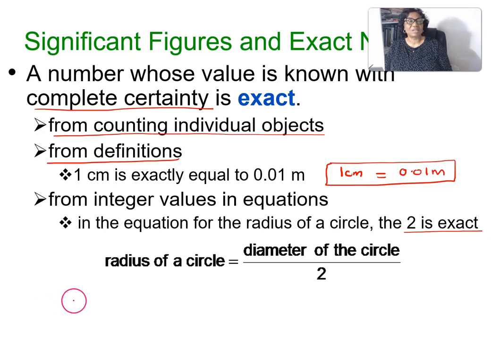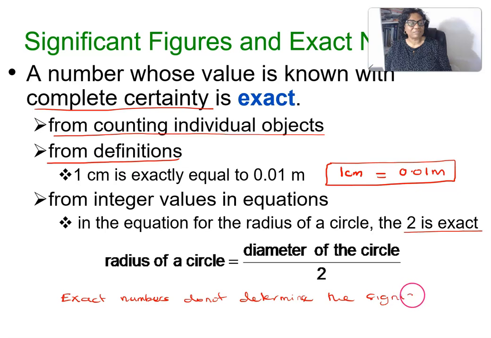What I want you to take note of is that exact numbers do not determine the significant figures of our answers because they are ambiguous. Infinity.